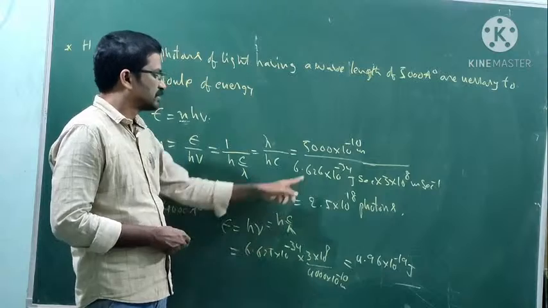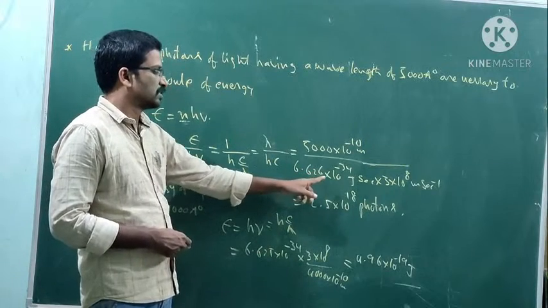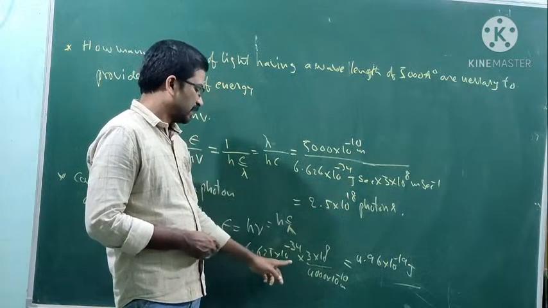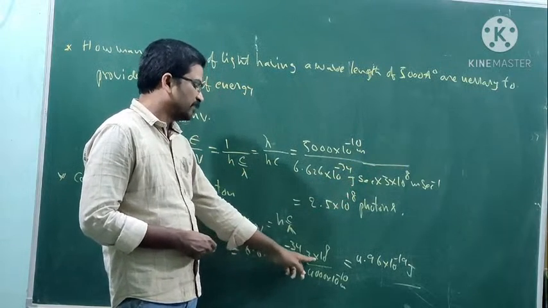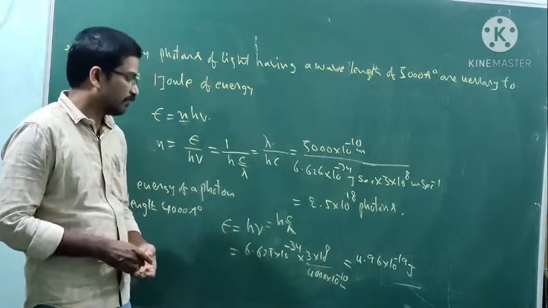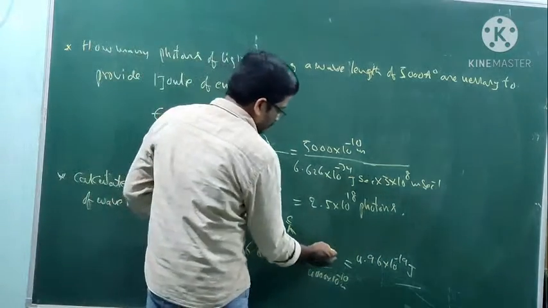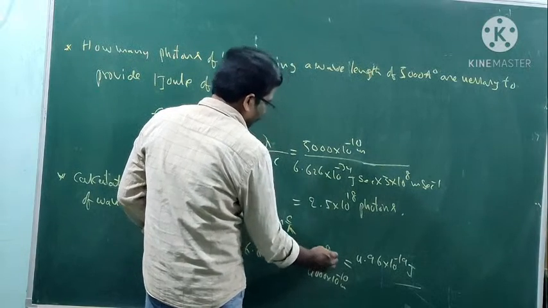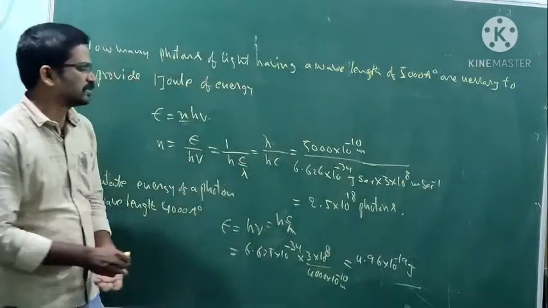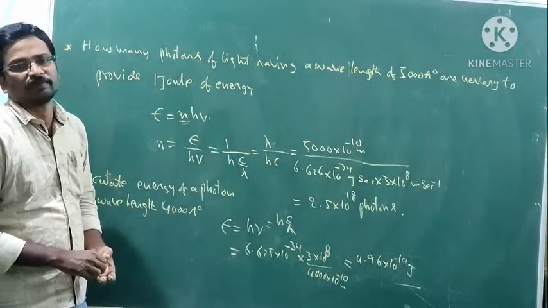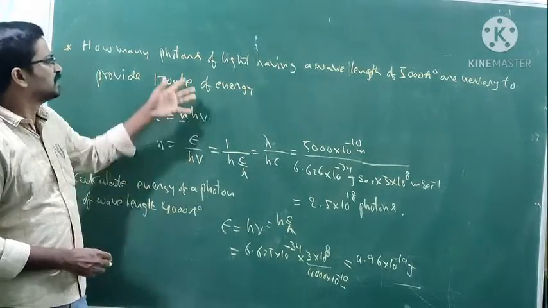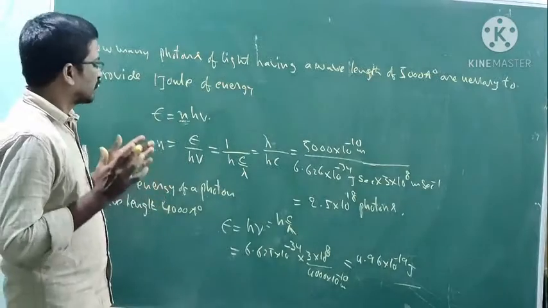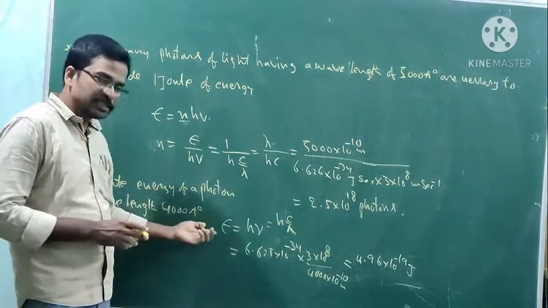These two are constants; their values are fixed. The h value is always fixed, 6.626 into 10 to the power of minus 34 joule second. The c value is also fixed, 3 into 10 to the power of 8 meters per second. This gives us 4.96 into 10 to the power of minus 19 joules.